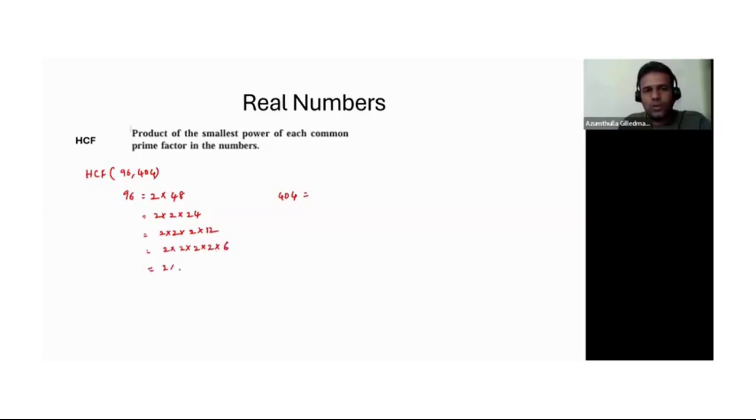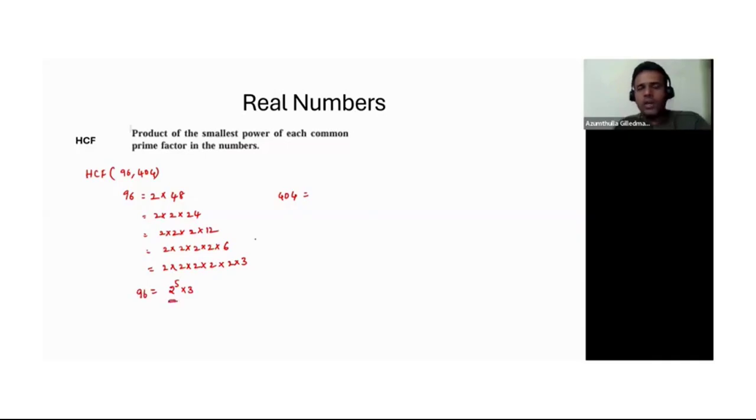So 2 into 2 into 2 into 2 into 6, and 6 I can write as 2 into 3. This is where I need to stop because now I have all prime numbers. Now, what is the power? How many times do we have 2? 1, 2, 3, 4, 5. So 2 power 5 into 3.